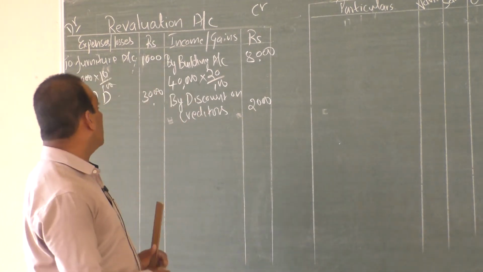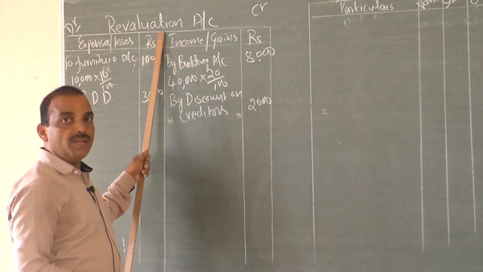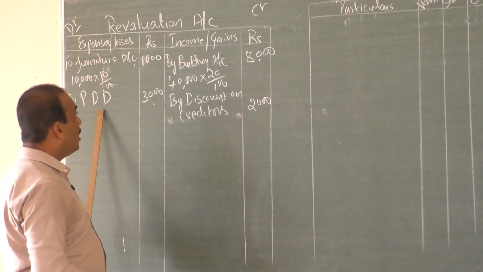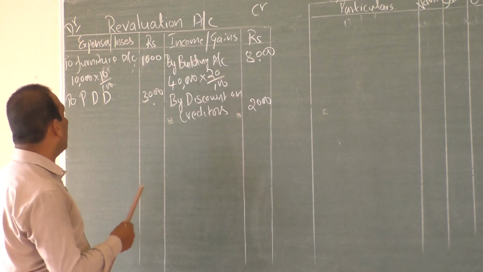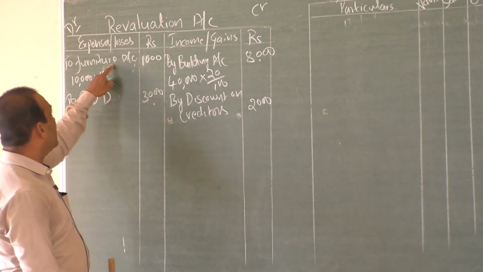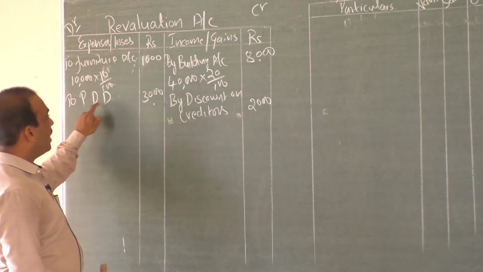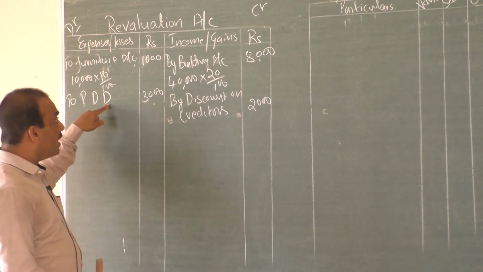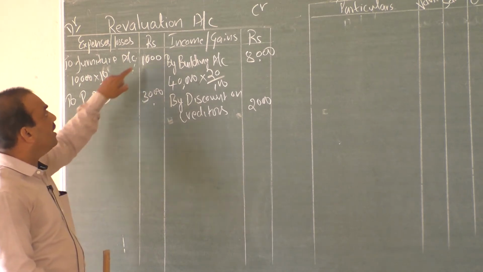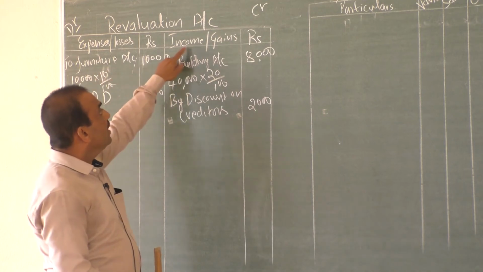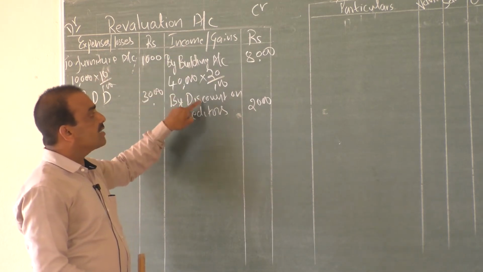We adjusted. What is the summary? Revaluation account is a nominal account. Debit all those expenses and losses. Credit all those incomes and gains. So furniture account, depreciation loss, and provision for doubtful debt, that is 3000 loss. Income, building appreciation and discount on creditor.